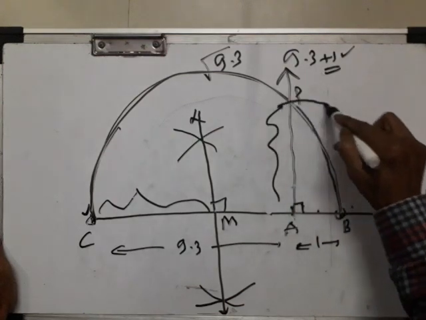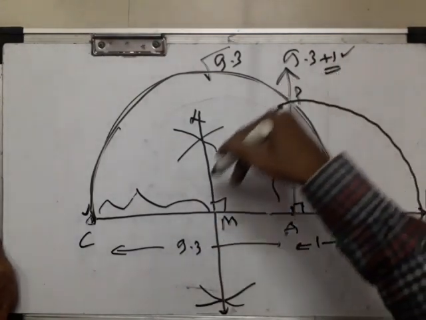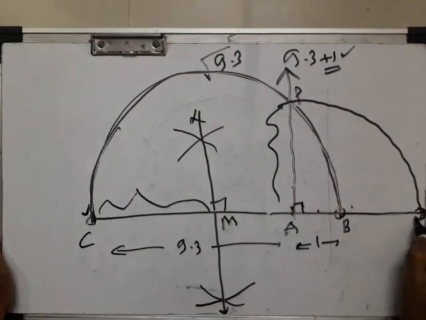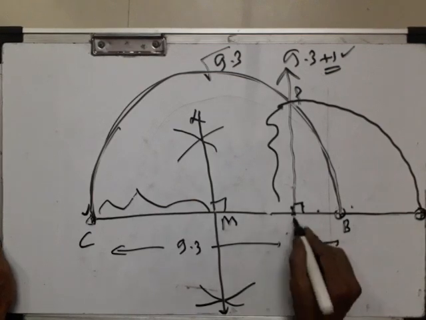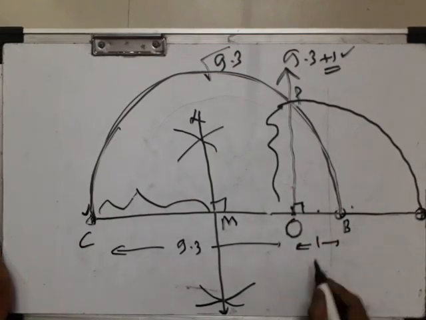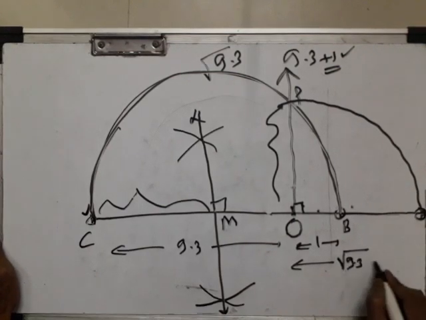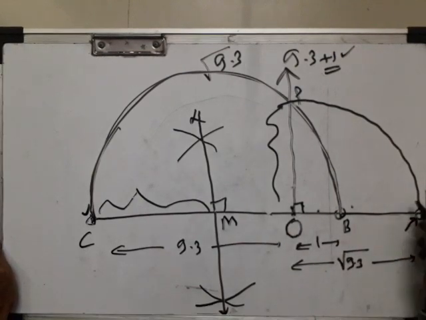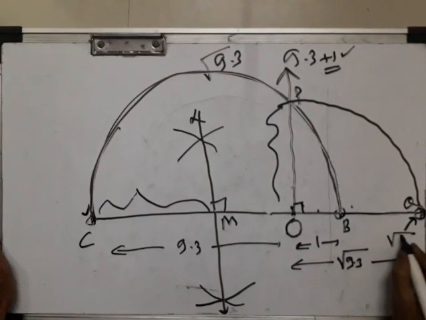Draw this arc. Actually this is a whole circle, but we have drawn only this part. Where this intersects, this distance and this point, you can label this as an origin. From here we are taking this distance which represents root 9.3. If we label this as P, you can label this as Q point, and this Q is nothing but under root 9.3.